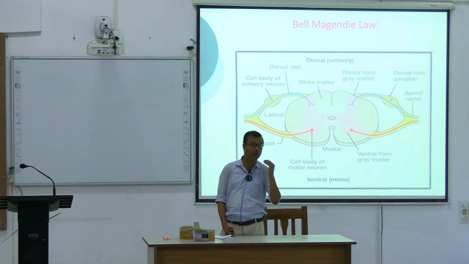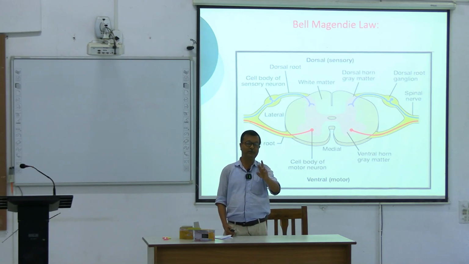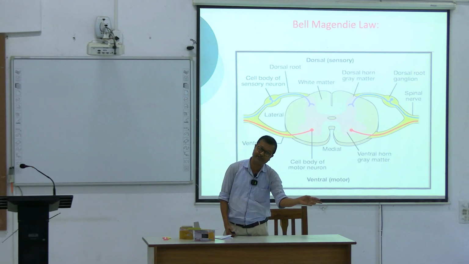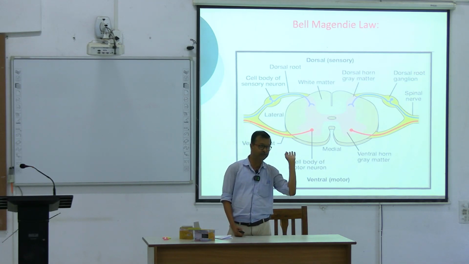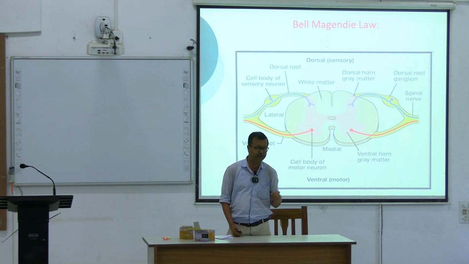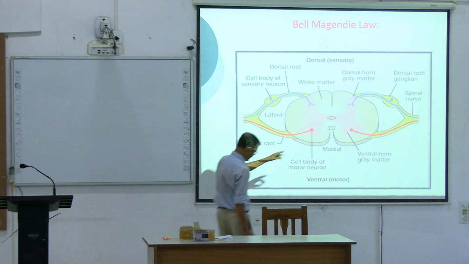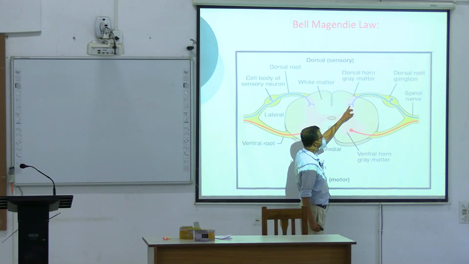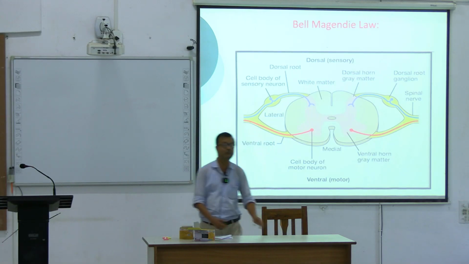Bell-Magendie law is the rule by which there will be separate roots for sensory as well as motor. The dorsal root, that is the dorsal horn, will be considered the sensory root, whereas the ventral horn will be considered the motor root. See, this dorsal horn is the sensory root, this is the motor root, and the fibers which exit from the motor root are known as motor neurons.